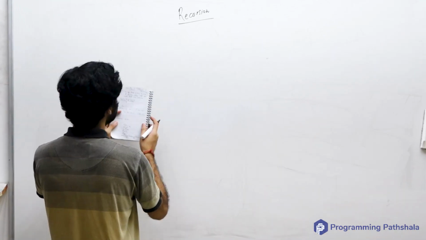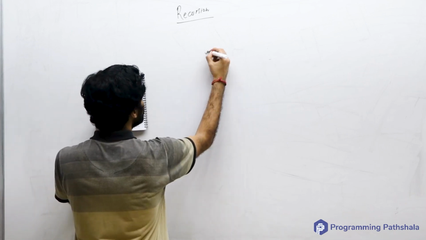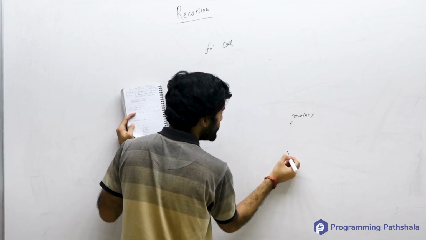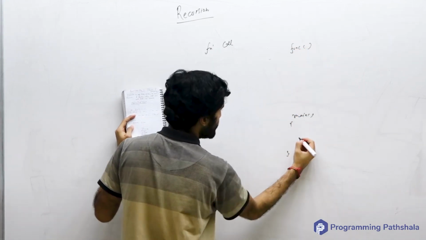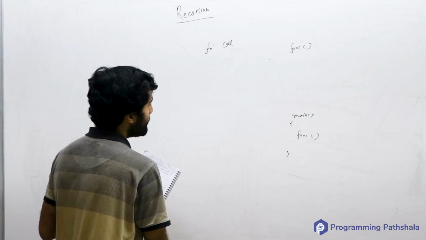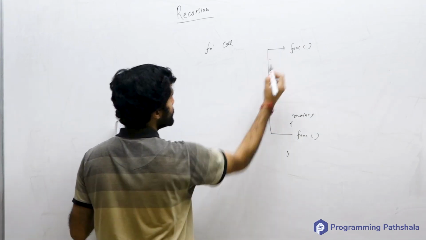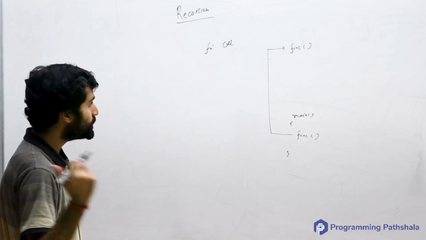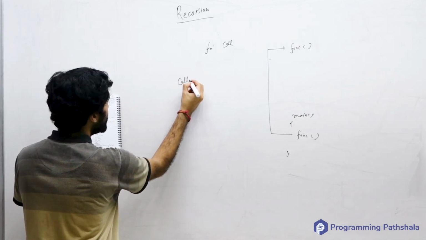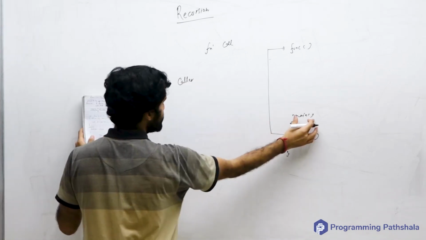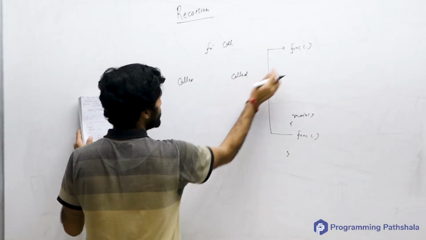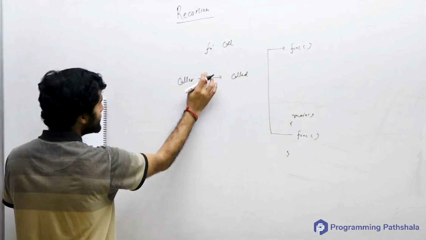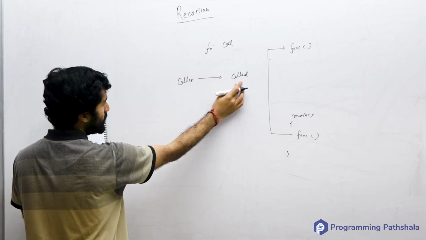So what happens is that whenever there is a function call, as simple as, let's say, there is a main function and there is some other function func, and this main function invokes this func. Immediately the control from here passes on to here. This is what happens, right? So there are two things in the picture. First thing is the caller function, which in my case is main, and the second thing is the called function, which in my case is this func, okay.